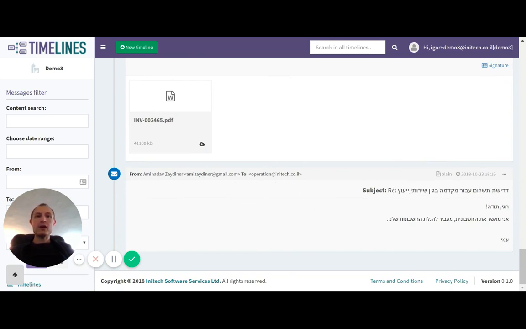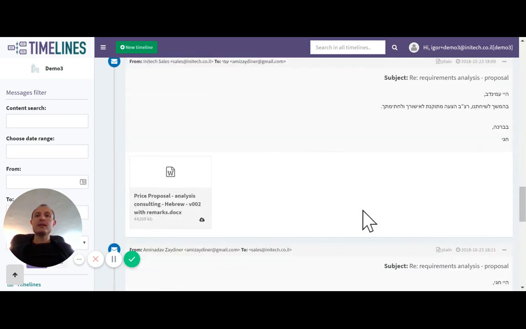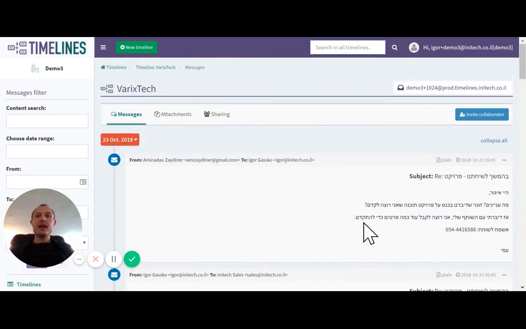So here we have a complete interaction between 4 different email accounts and a WhatsApp thread, all happening more or less in parallel. In the real world, to understand the order in which the exchange of those messages happened, we would have to look into 4 different mailboxes. We would have to look into the messaging client of the salesman, and this is very, very inconvenient.